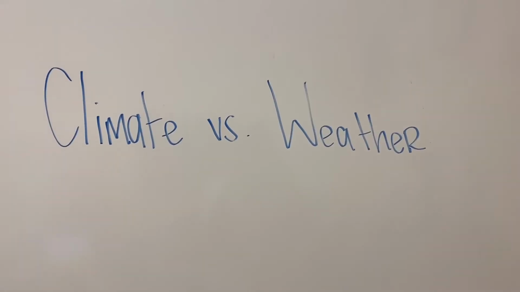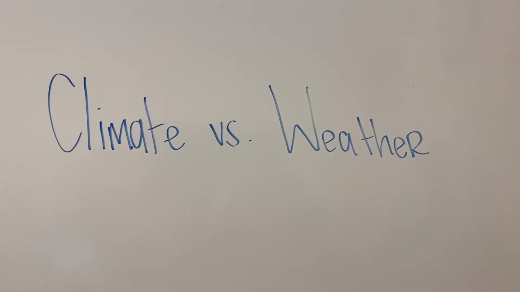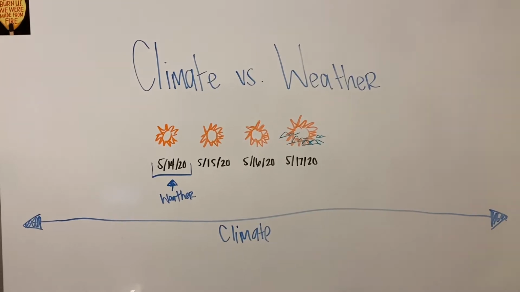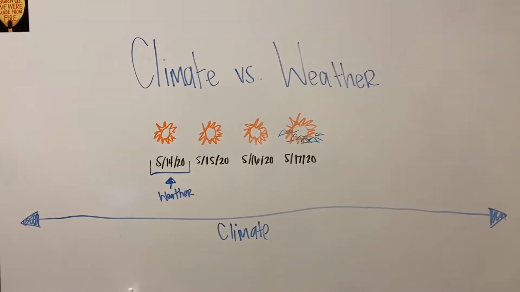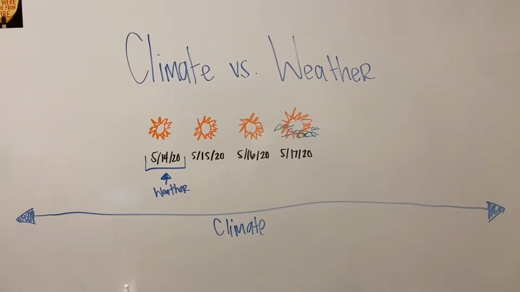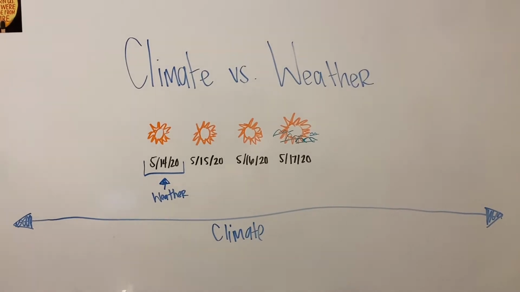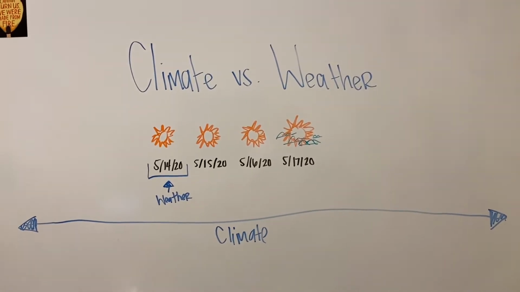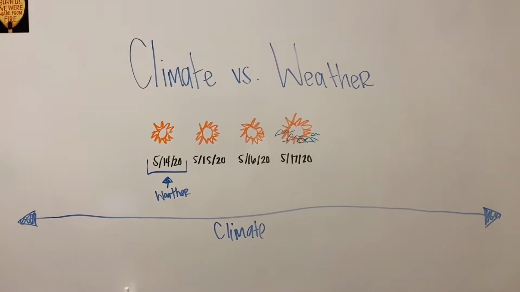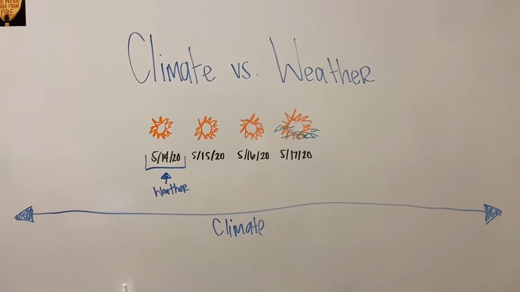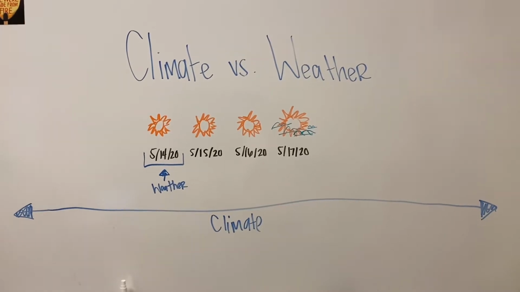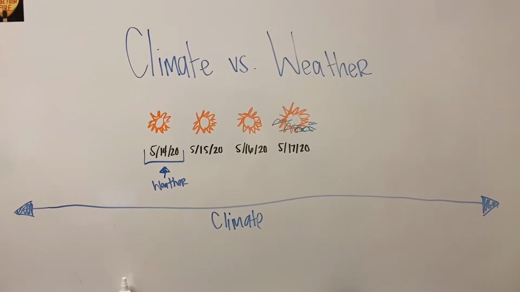One of the first things for this topic that's important to understand is the difference between climate and weather. And so we have this illustration of climate versus weather. Weather is changes in atmosphere that result in changes of how we experience the day on an individual day-by-day basis. So you can see my poorly drawn forecast day by day. Today's weather is sunny, the next couple days are sunny, and then 3 days from now it might be sunny with some clouds. That's an example of weather. Climate, on the other hand, is all of this weather over time. So what are the big picture patterns of how the weather has looked over a long period of time?